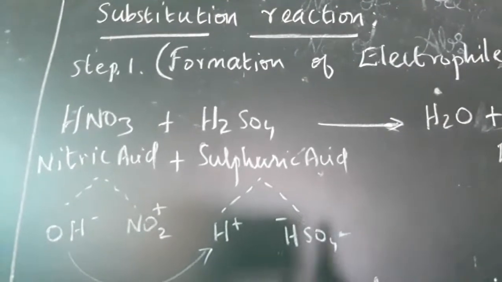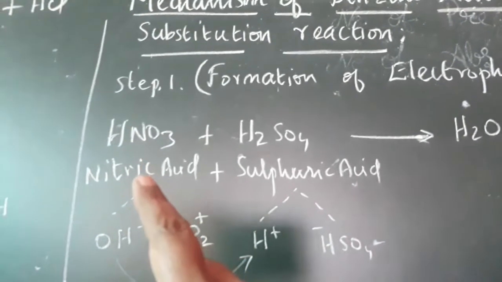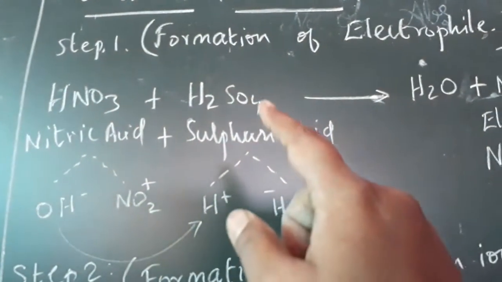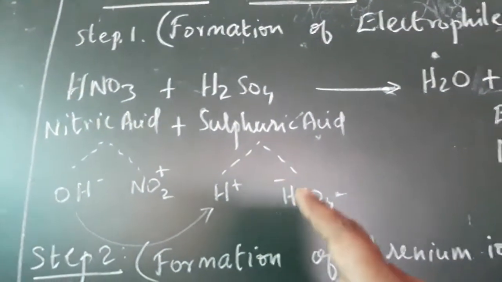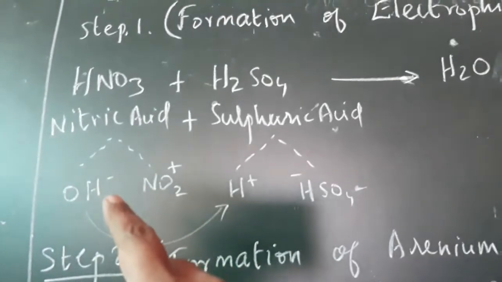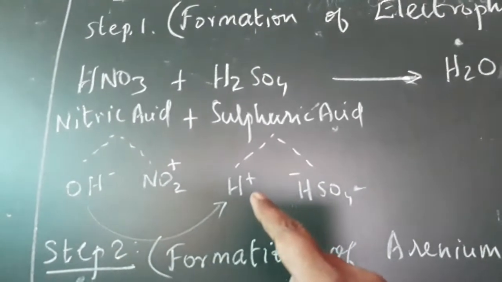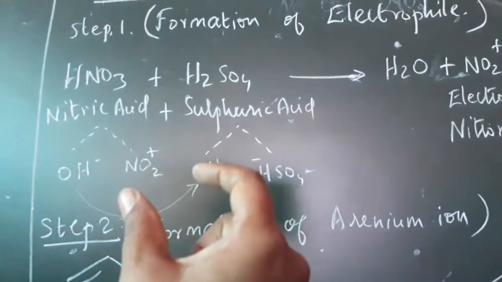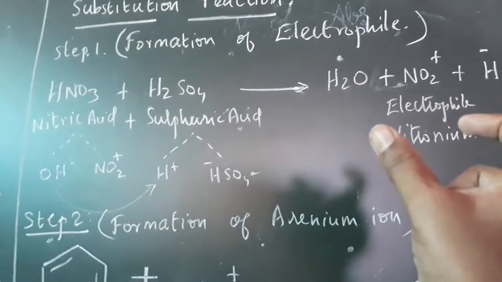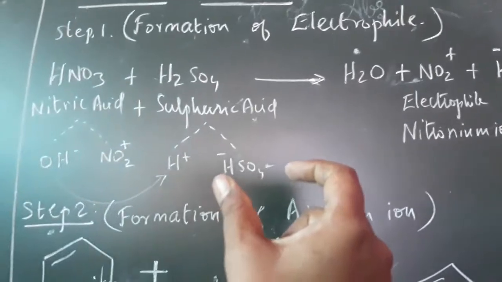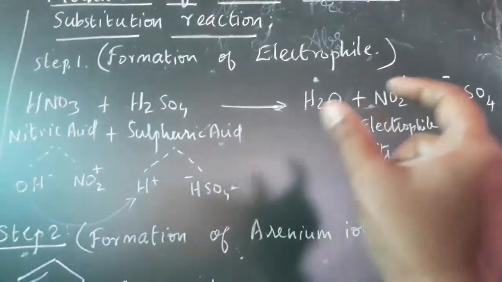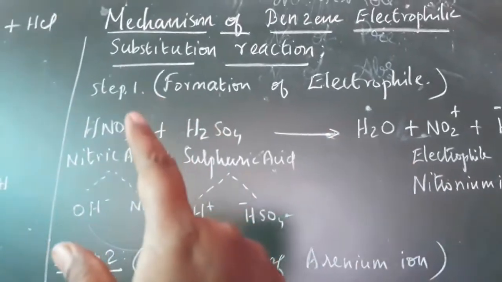How is the electrophile formed? Nitric acid is split as OH minus and NO2 plus. Sulfuric acid is split as H plus and HSO4 minus. The OH minus is attracted with H plus. We get water as one of the products, and NO2 plus is the nitronium ion, that is the electrophile, and HSO4 minus is one of the products. So now we formed the electrophile, that is step 1.